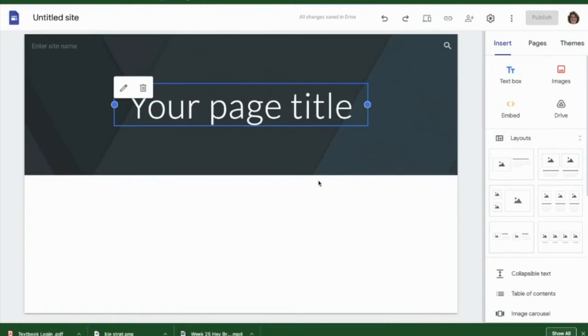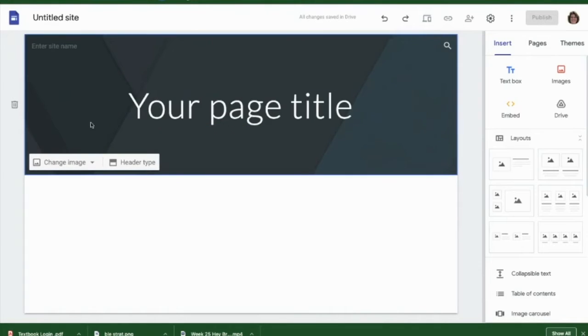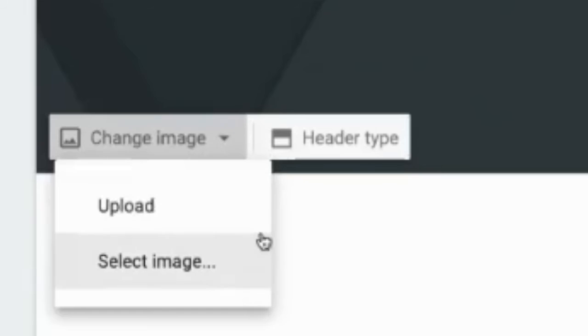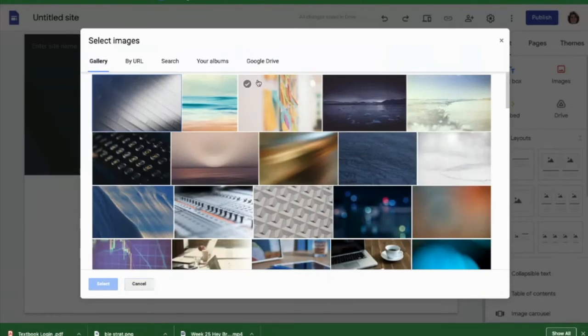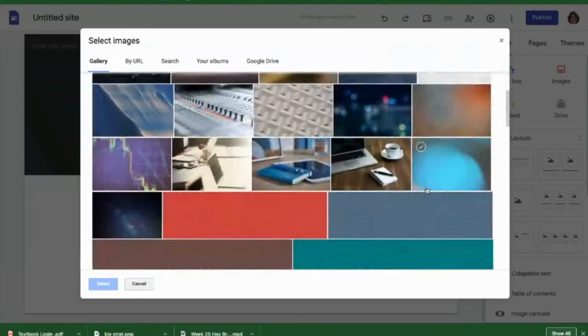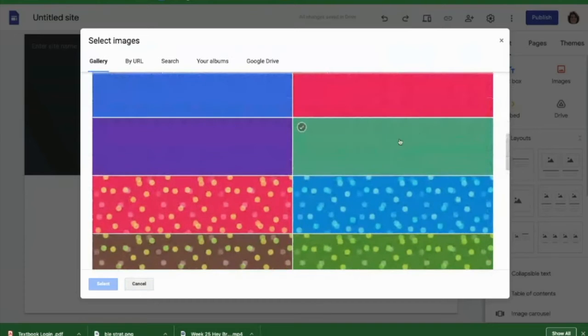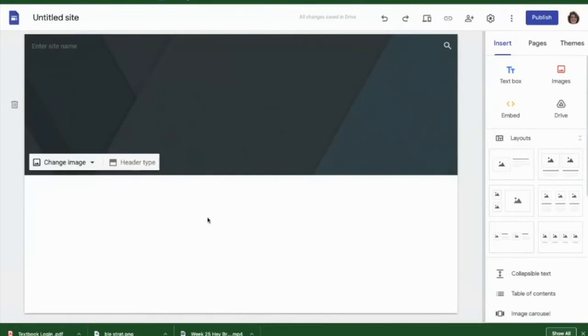All right, so here's my title page, and I can actually put a title in here if I wish to. This background piece, I'm going to go ahead and just remove this so you can see the background here. This is what the default background is. But what if I wanted to create a different type of a header? So I can change the image, and I can upload an image from my desktop, and I can also select an image from the many different ones that are actually in the system. Okay, they're all different colors, they're different types, but I like to create my own.